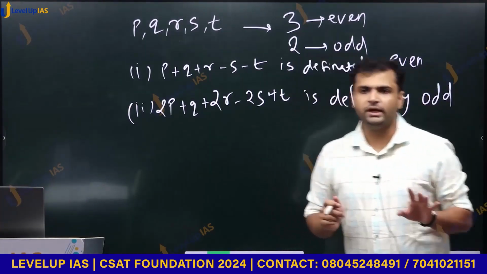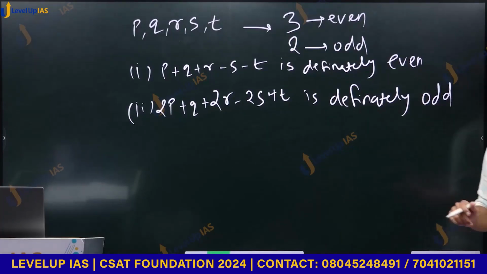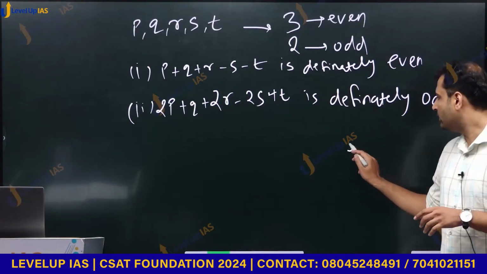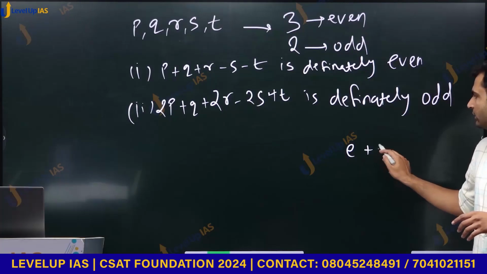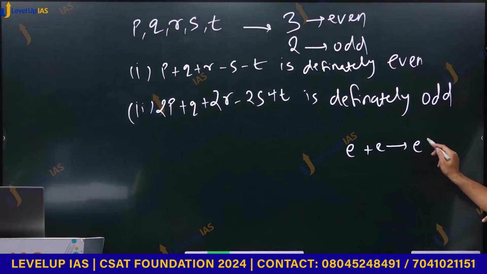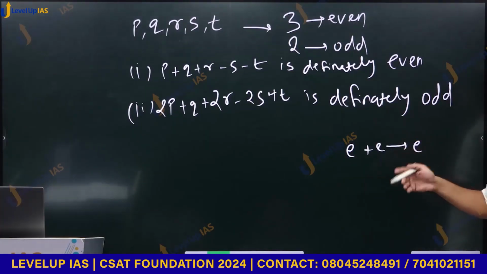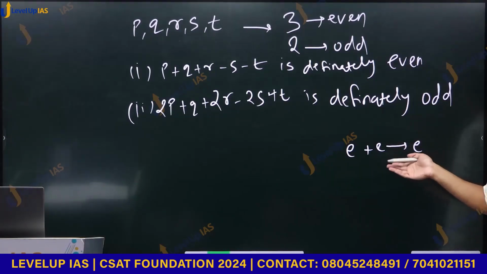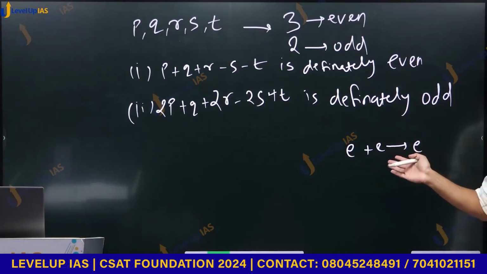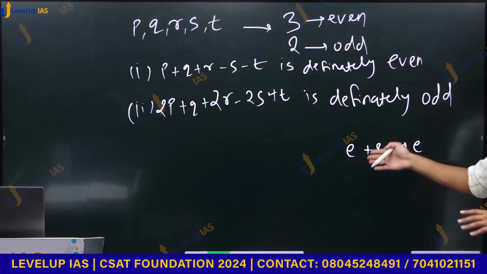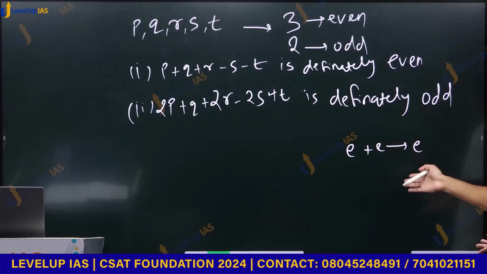What do we need to know for solving this question is, whenever we have an even number and we add an even number to it, we get an even number. 2 plus 4 we get 6. 6 plus 8 we get 10, even number. Whenever we add an even number to an even number, we'll get an even number.